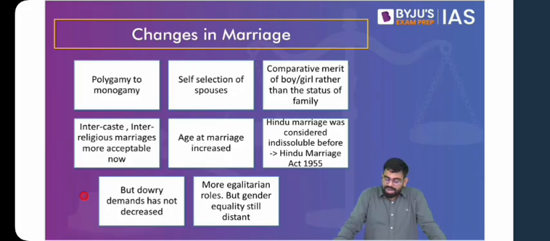The spouse selection you do not have to worry about. This is just to give you an idea. The chances are very few that a direct question can be asked on this. Now we'll start our discussion on changes in marriage after the break.